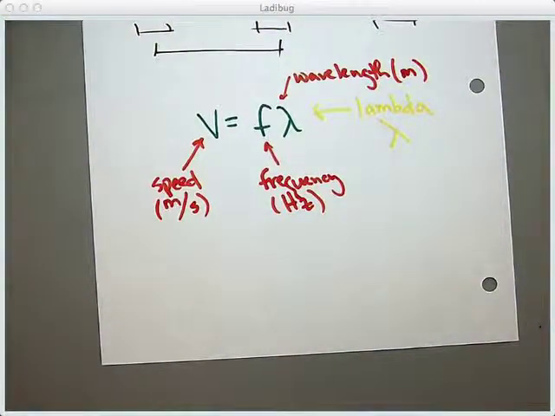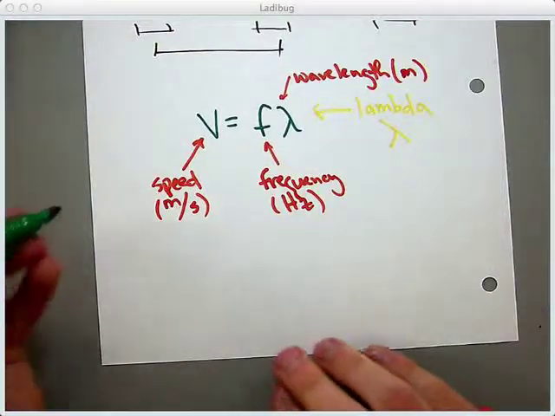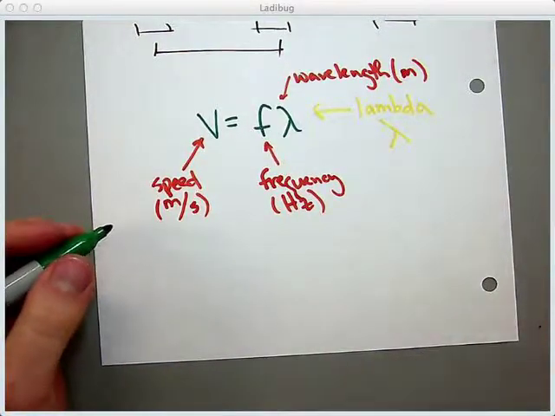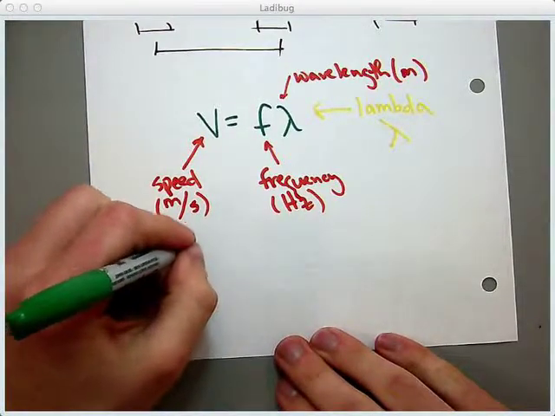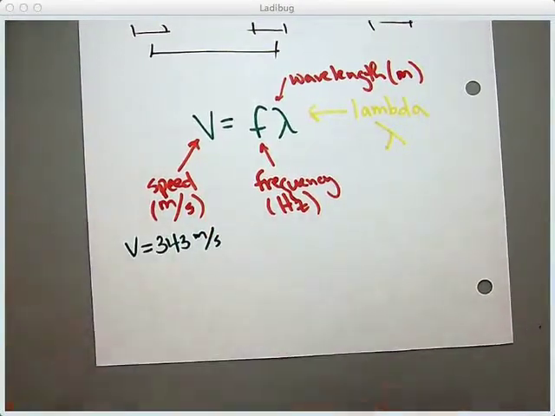Let's do a little practice problem real quick. Sound in air always travels at 343 meters per second. Doesn't matter if it's a high note, a low note, a loud sound, or a quiet sound. In air at room temperature, it typically travels 343 meters per second.